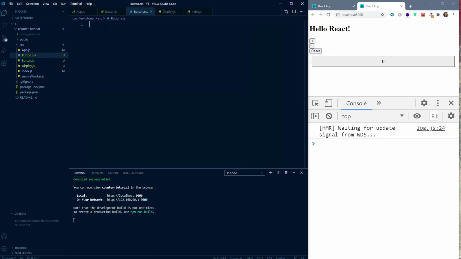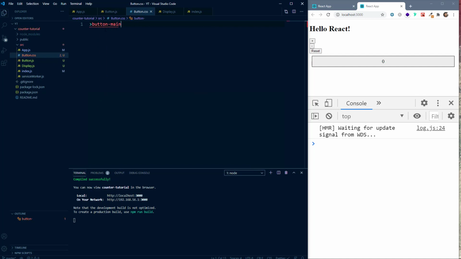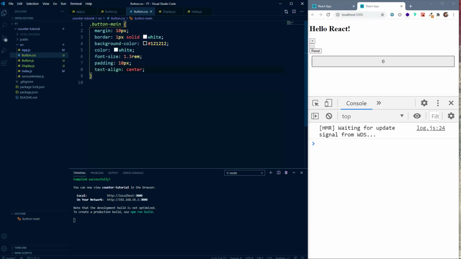Now inside this button.css, we'll target our button main element, that is our button element. I'm sorry, there should be a dot here. And here I'm going to copy and paste some styles. Nothing fancy, some basic styling. We have set the margin, border, background color, and the text color, font size, padding, and text align.